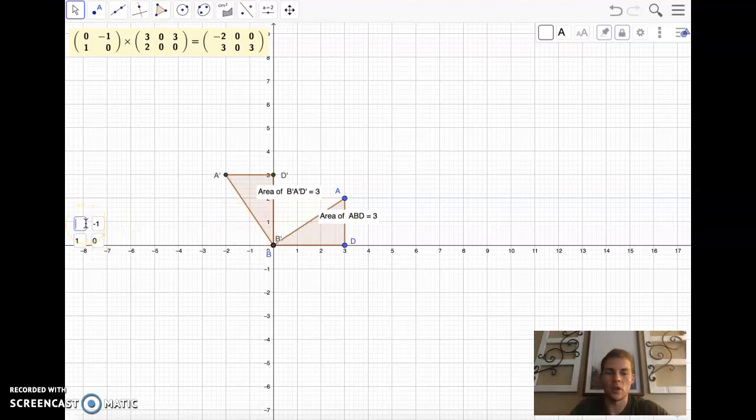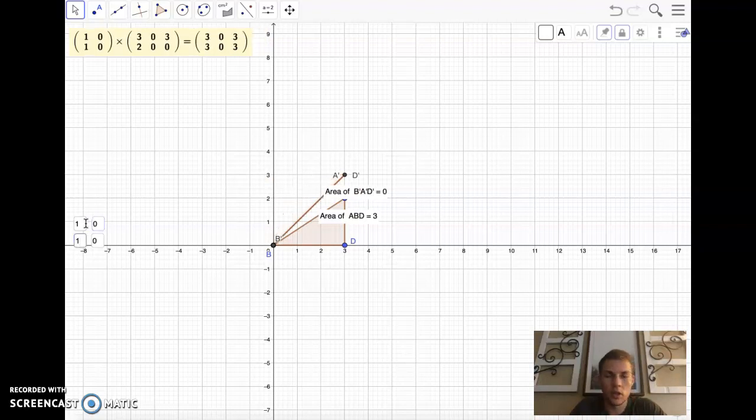Let's do another isometric transformation and see if we can find another pattern here. So 1, 0, 0, and then -1. Before I hit enter here to change the shape, let's think about what we think is going to happen. If we make -1 in this D element, what is that going to do to our new shape?